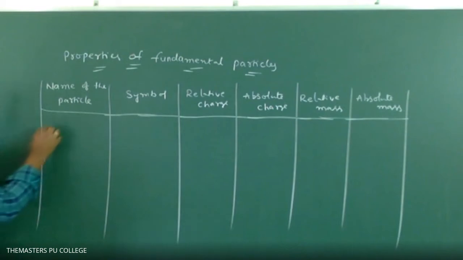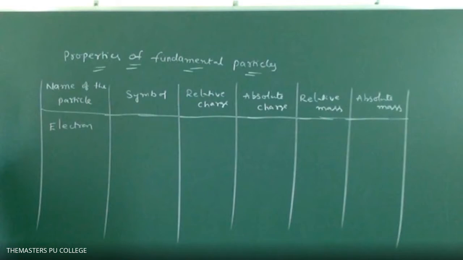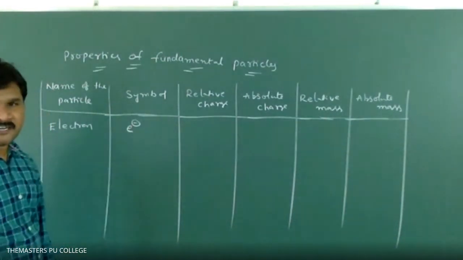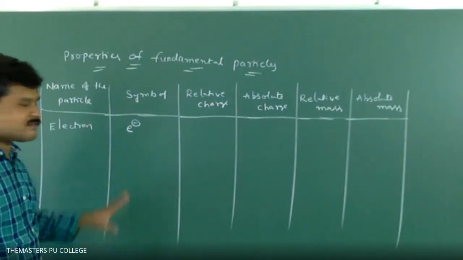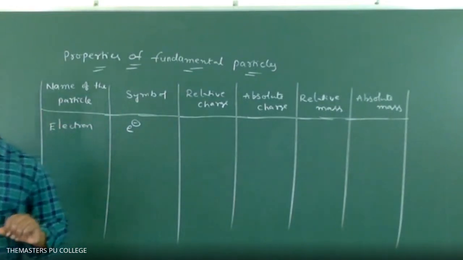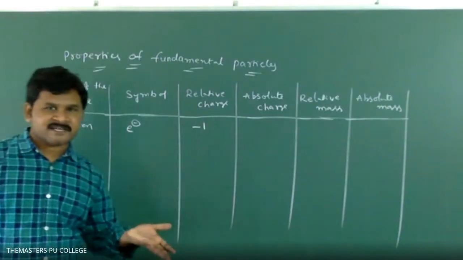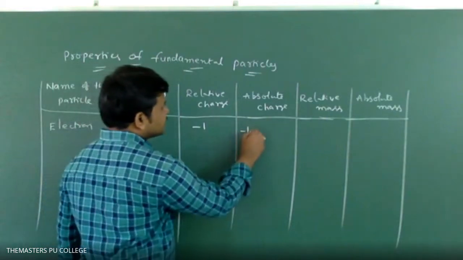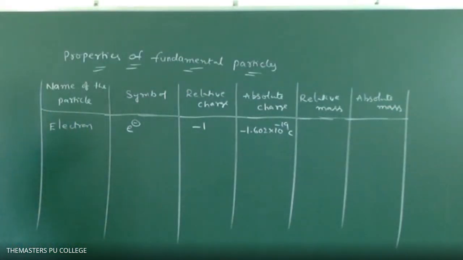First particle, electron. The electron symbol is e or e minus. Generally I will write e minus. In the entire first PUC and second PUC, e minus means electron. What is the relative charge of electron? Minus 1. What is the absolute charge? The exact charge is minus 1.602 into 10 power minus 19 coulombs.